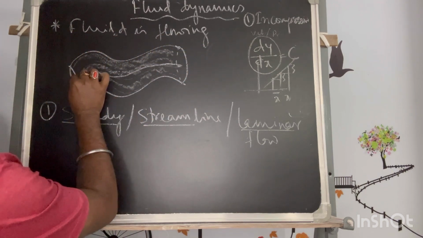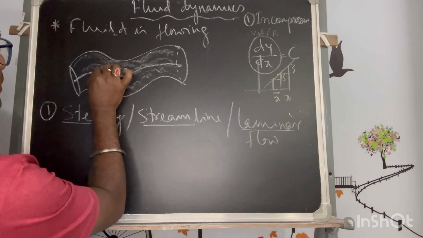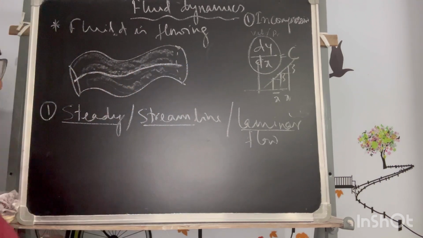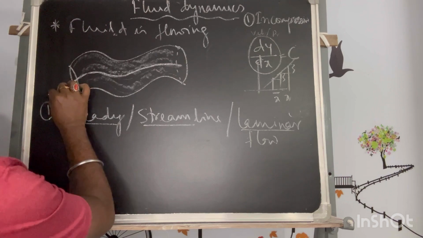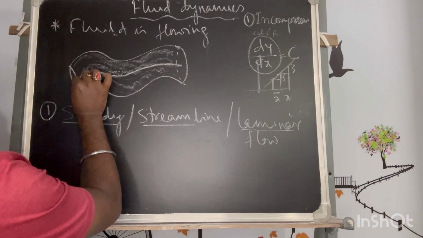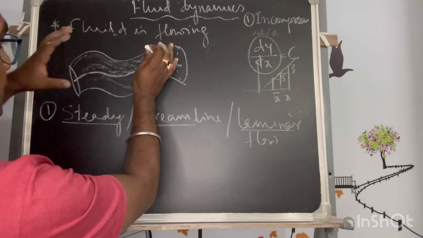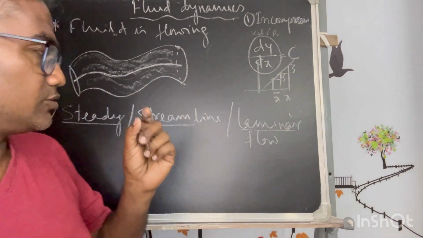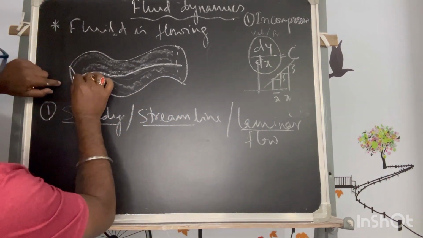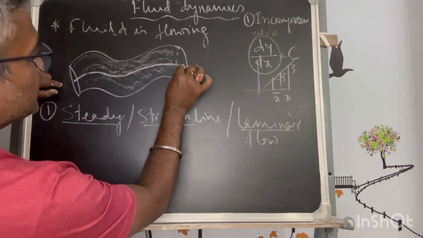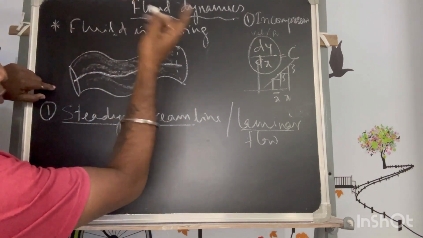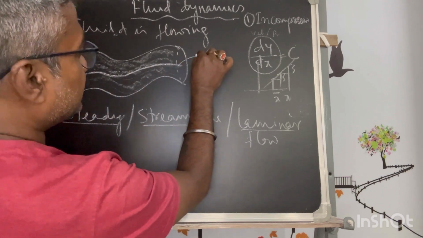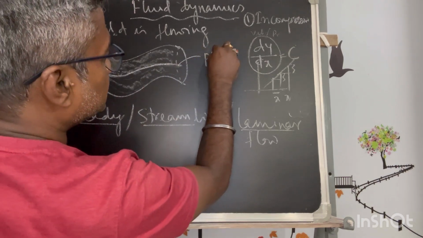Now every particle will flow taking a path. And any particle is flowing following this particle, because the liquid is full of particles. So each particle, if I consider, is following a path, and all those particles which are following this path is called the path